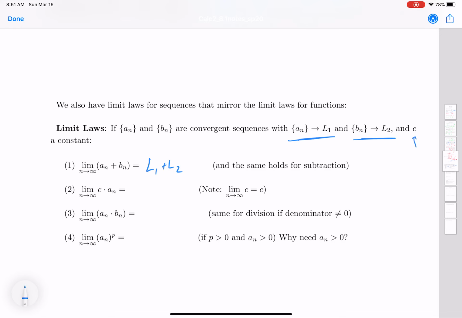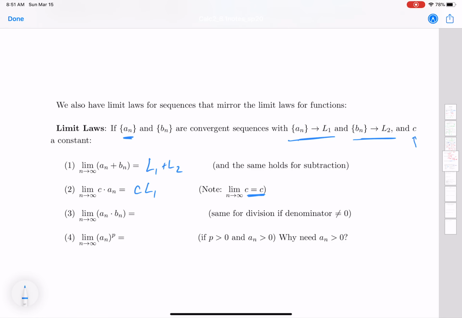If I take each of my entries in my sequence a sub n, and I multiply it by that constant, I'm going to end up getting a limit that's just c times the limit that I had for the original function. And one way to think about that is that if you take the limit as n goes to infinity of a constant function, you're just getting that same constant. You're just getting that same number back. So it's not going to change anything.